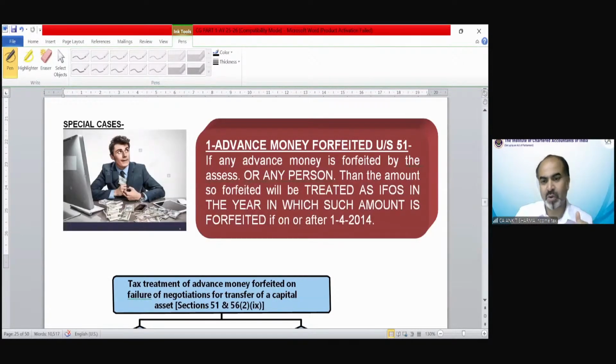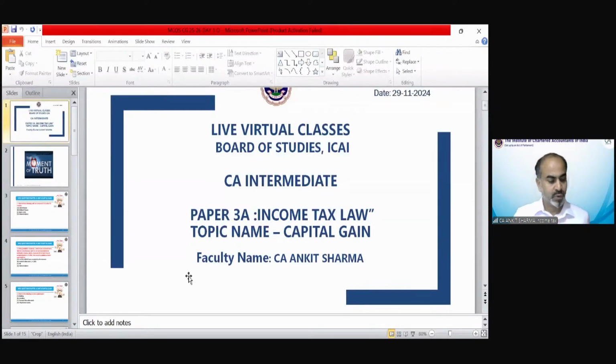Now we have the special provision, but before that, we will solve our MCQs. I believe you must have your pen, paper, and calculator for those MCQs. I'm going to ask one by one. The starting 7, 8 MCQs are very simple. They are just theoretical. It will not take more than 10 seconds to discuss. After that, the last 4 MCQs are the numerical part, which require your pen, paper, and calculator.